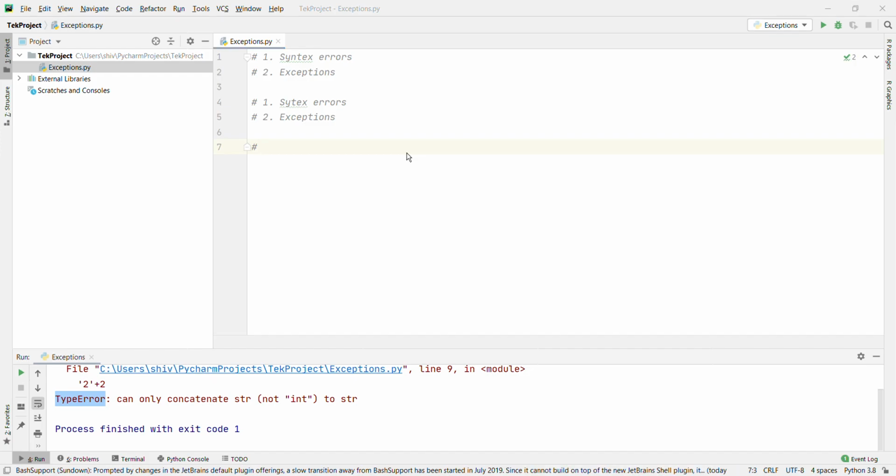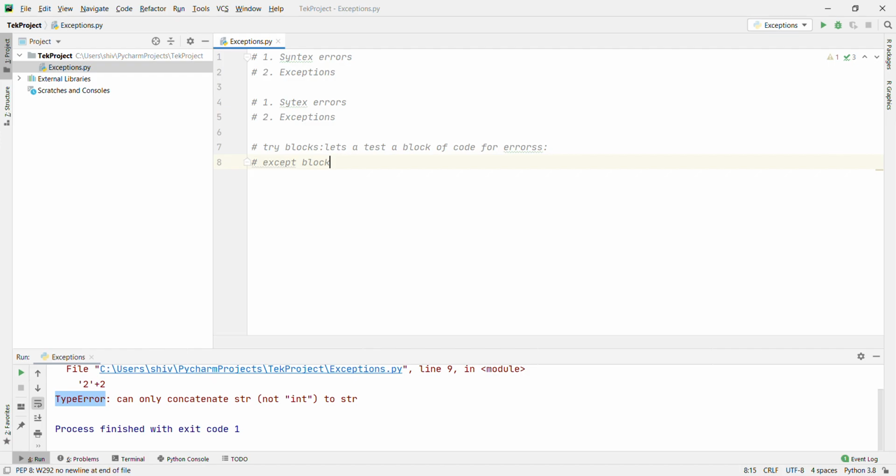What do we have? We have the try block. What will the try block do? Basically, it lets you test a block of code for errors. Second one, except. What will except do? Except basically lets you handle the error. The except block lets you handle the error. Okay.